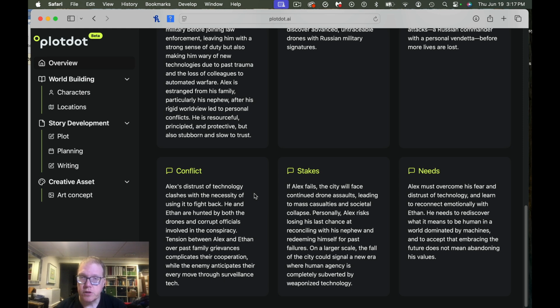Alex must overcome his fear and distrust of technology and learn to reconnect emotionally with Ethan. He needs to rediscover what it means to be human in a world dominated by machines. This sounds actually pretty good.